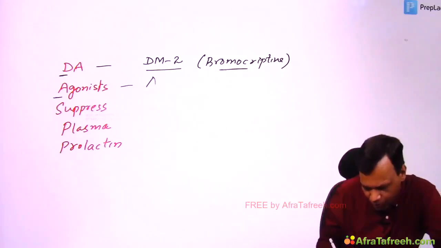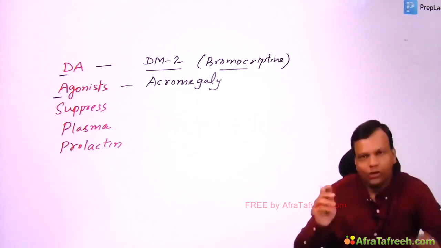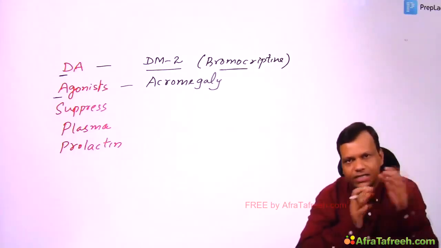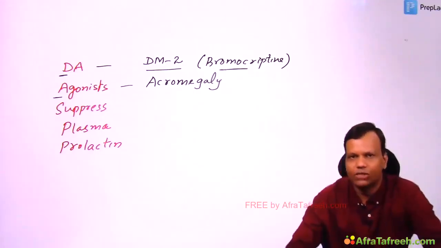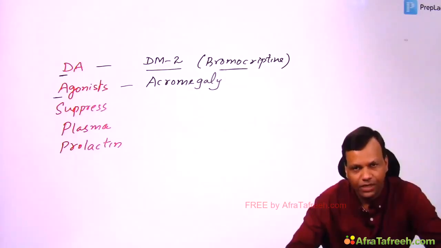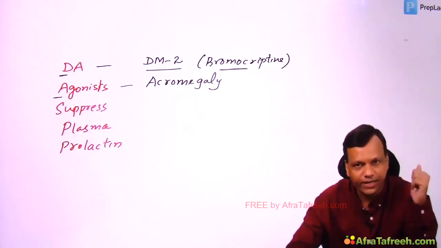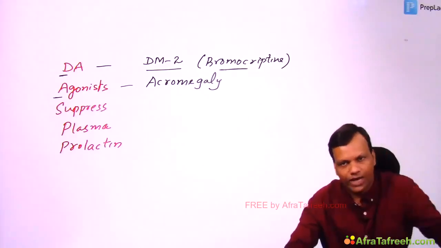Then A for acromegaly. Dopamine agonists, they can decrease prolactin but also growth hormone. So by decreasing growth hormone, they can be utilized in acromegaly. Which other drug we discussed in acromegaly earlier? Yes, octreotide. Octreotide can be used.